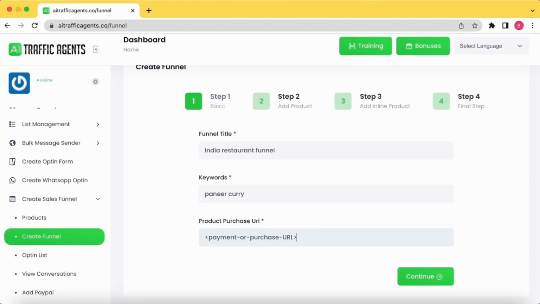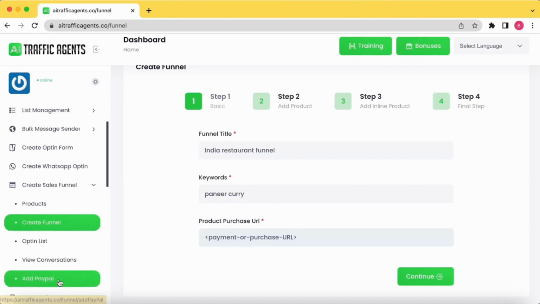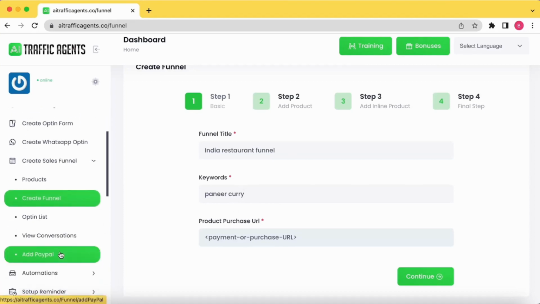So for example, you are selling the product through PayPal, like we are giving the option for PayPal. So if you want the payment to be done through PayPal, then you can add that particular URL for which the payment will be done for paneer curry.